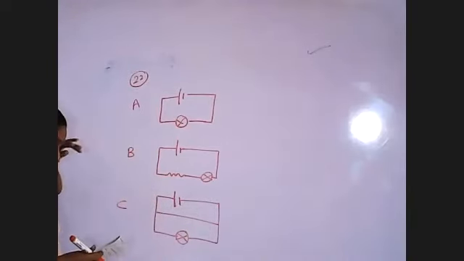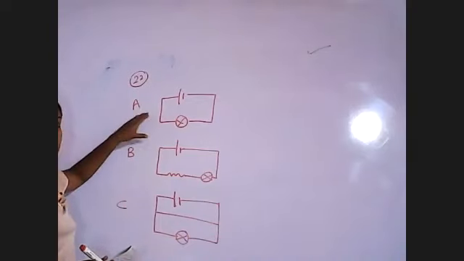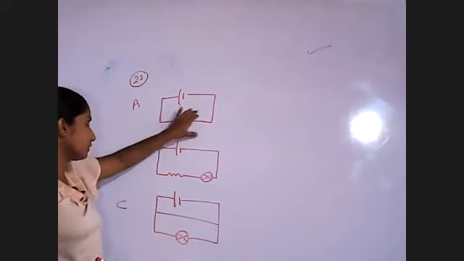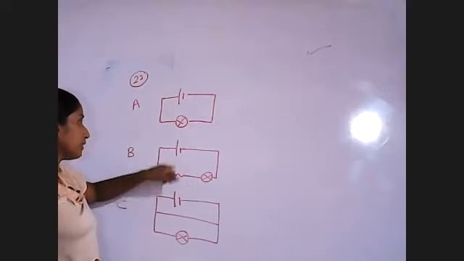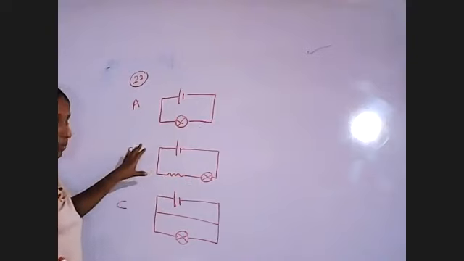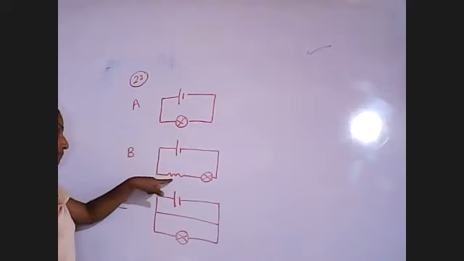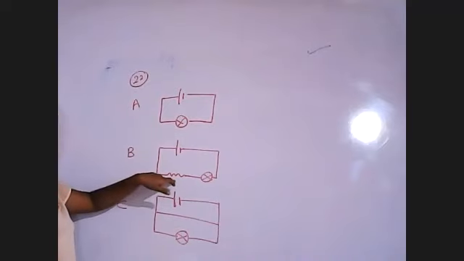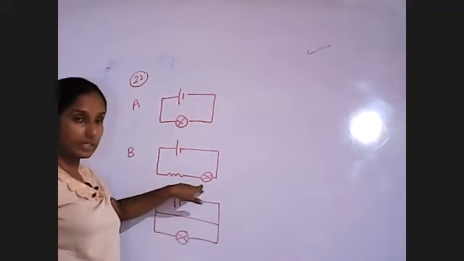When we consider A and B, the same dry cell, same bulb. But in B there's a resistor. Due to this resistor, the current decreases, so the brightness also decreases.